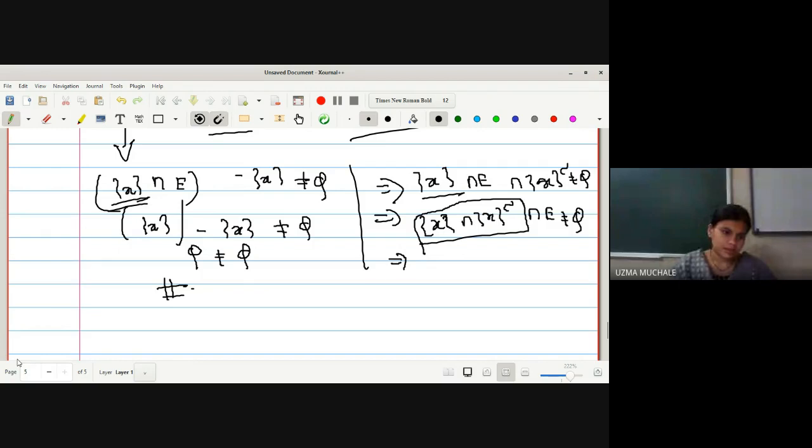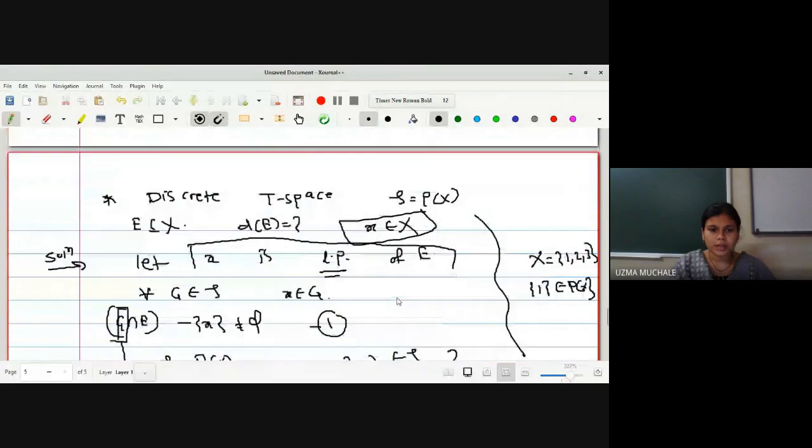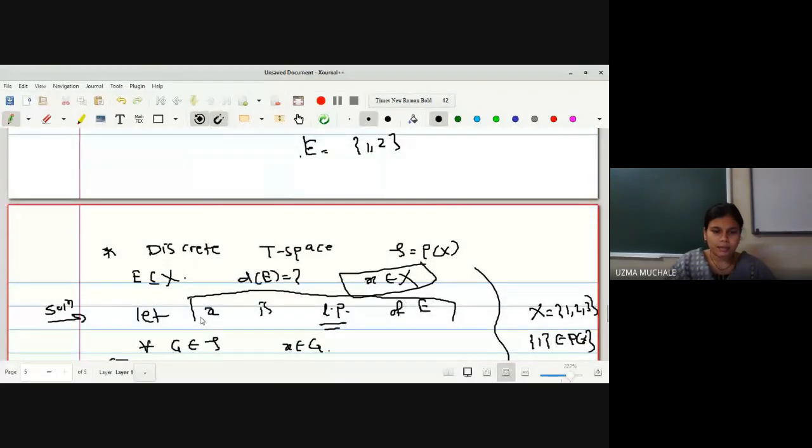What is your capital X? Suppose this is X. This is A. What is A complement? This is A complement. A ला सोडून जे काही असेल A complement. The intersection of A with A complement is the empty set. Empty set intersection with E is not equal to empty set, but empty set intersection with any set is the empty set, and hence again we are getting the contradiction, and this contradiction arises due to the wrong assumption that X is a limit point of E.